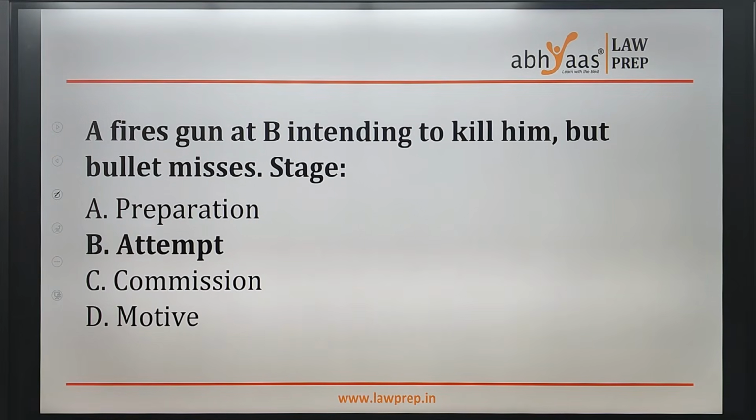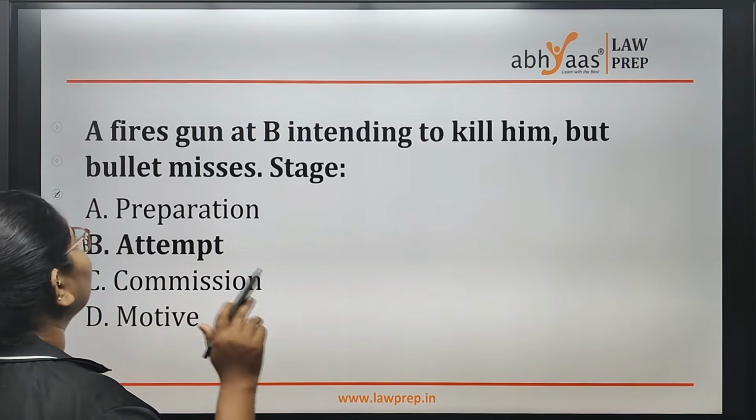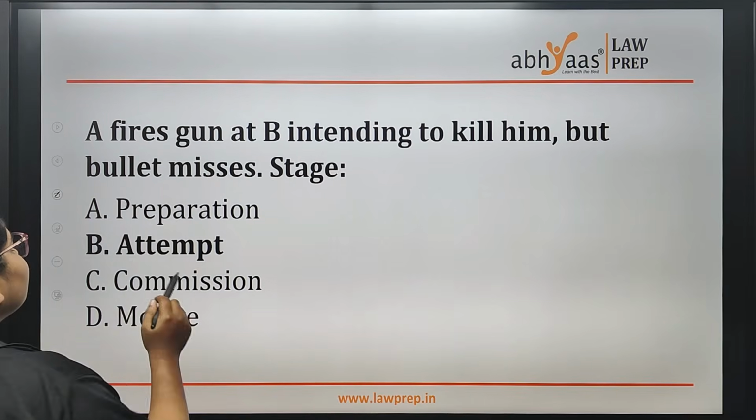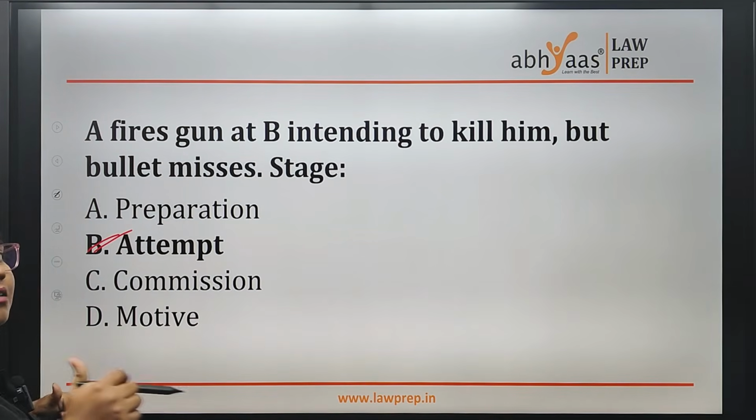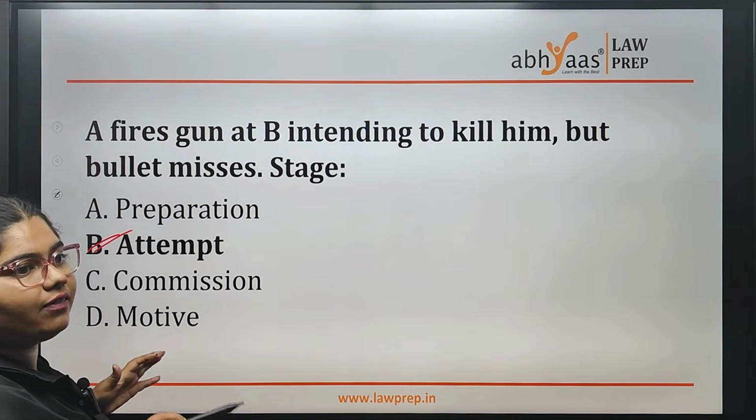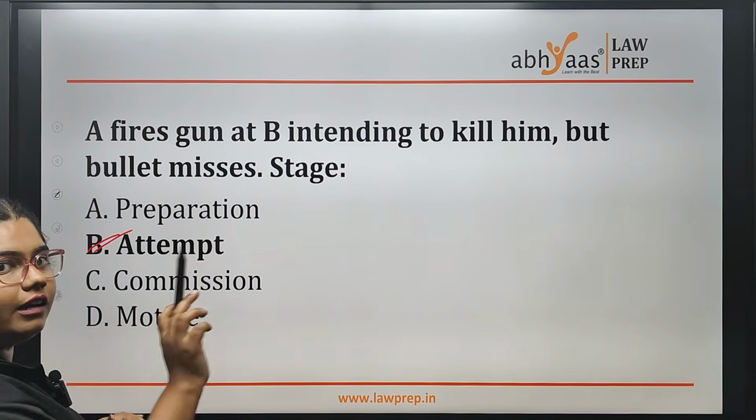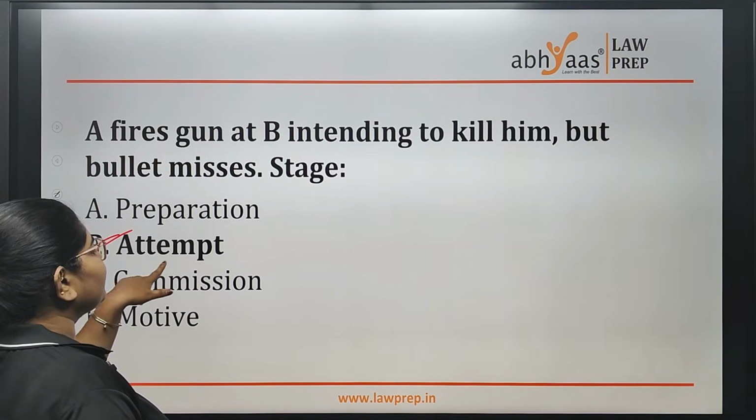A fires a gun at B intending to kill him, but the bullet misses. What is it? It is attempt. Attempt is also punishable. If you try to kill someone, though that person is not dead, it is still punishable. It will be attempt to murder.